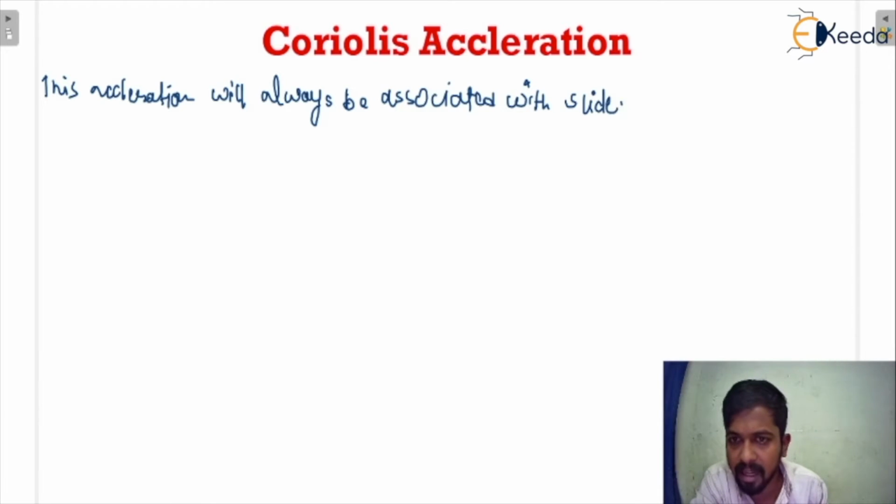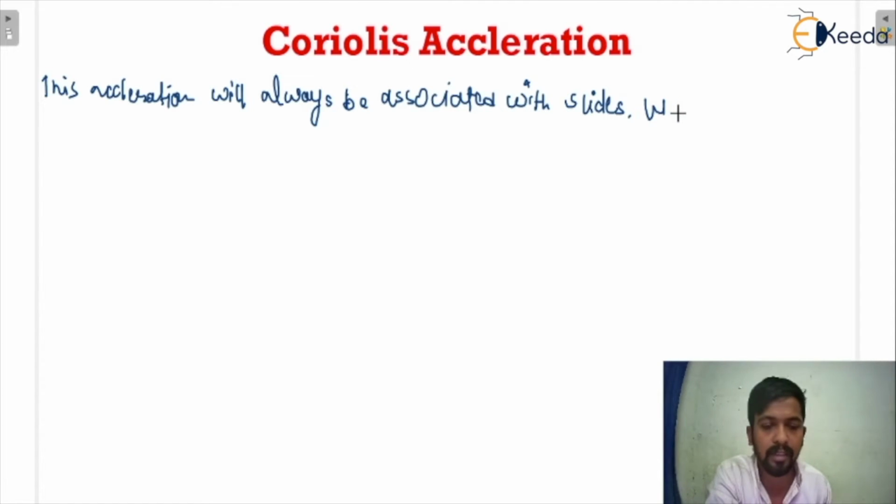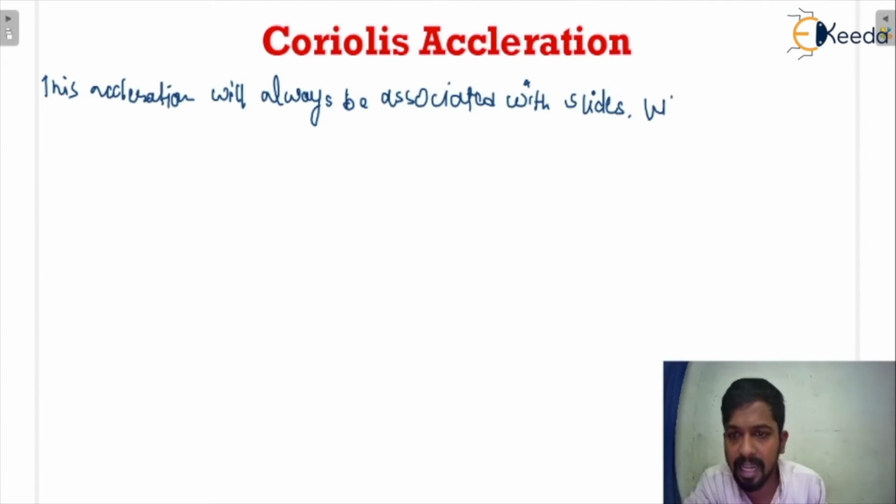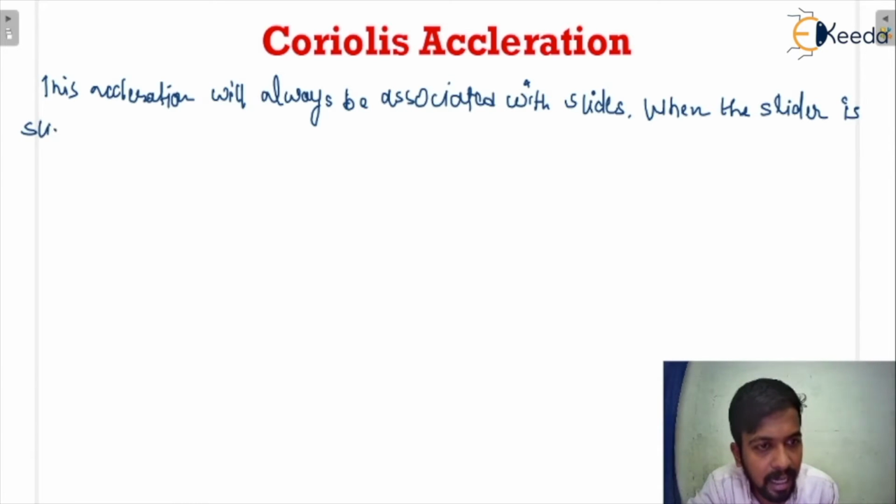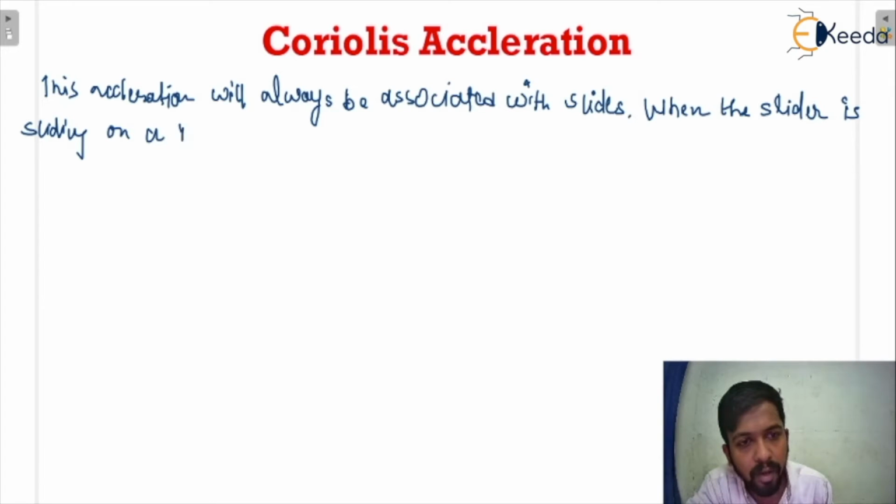That means when the slider is in sliding motion. Whenever there is a slider which is sliding on a rotating body, then there will be a Coriolis acceleration.